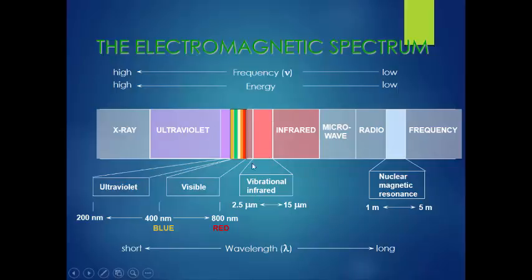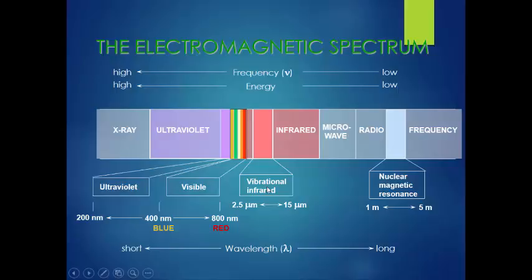The vibrational region mainly covers 2.5 micrometer to 15 micrometer, where actually the IR occurs. And why is it called IR spectroscopy, that is infrared? Because infra means further on, and red is the red light of the visible spectrum.